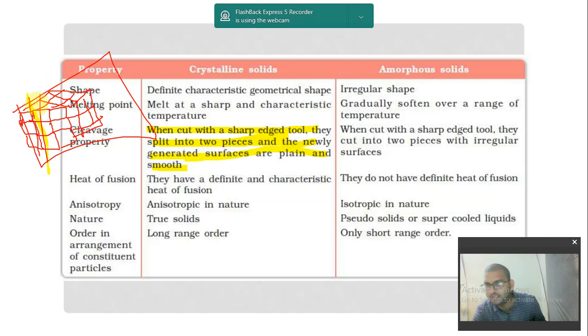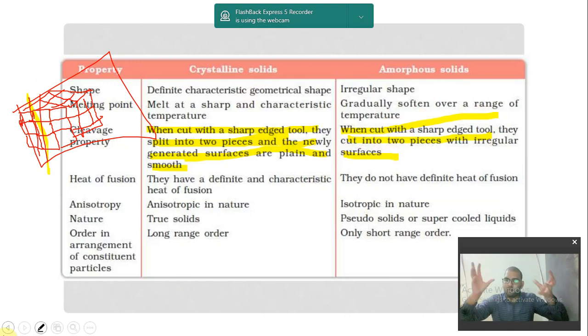In the case of crystalline solid. But when cut in pieces, they cut into two pieces with irregular shapes. That means their shapes will not be in the form of the actual shape that they are in there. Example, a coal you take. So if you cut a coal in various shapes, then every piece is actually a coal, but every piece is in different shapes, isn't it?